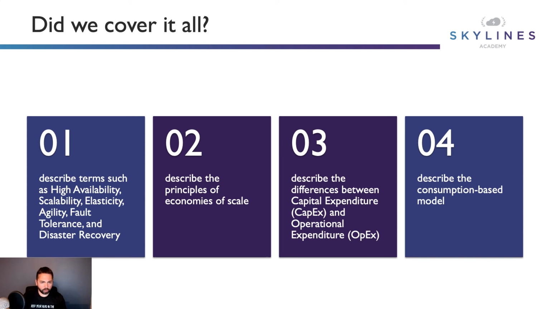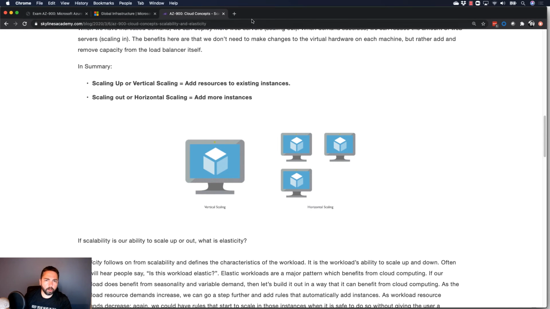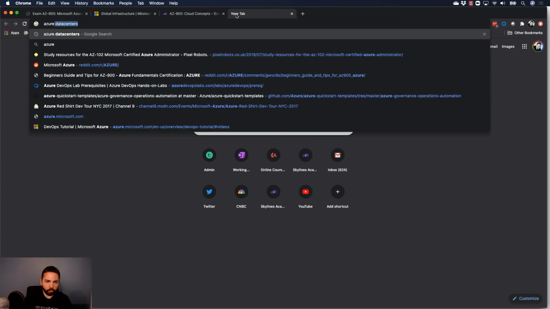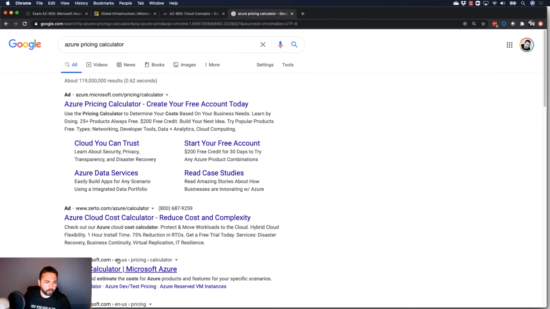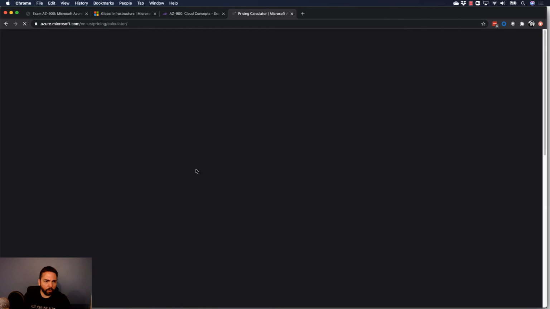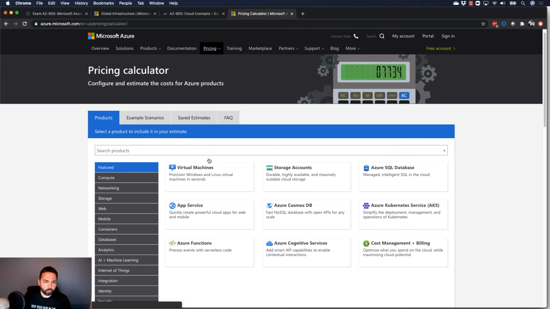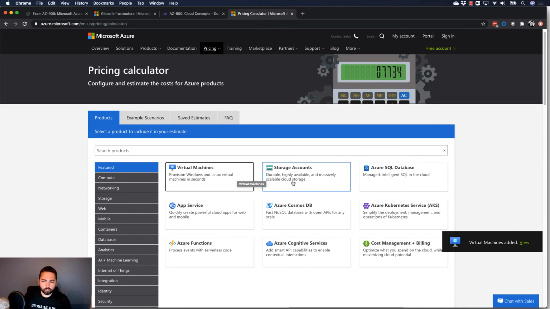Fault tolerance we covered, DR we definitely covered. So we still got 2 and 3 to cover. We described the consumption-based model. I guess just to bring that back home a little more, let's go back over to Google Chrome here, and let's pull up the Azure pricing calculator and just take a look at this straight away here. And you can see here what you can do is you can go in and say, like, click virtual machines, and you can size these things up, right?